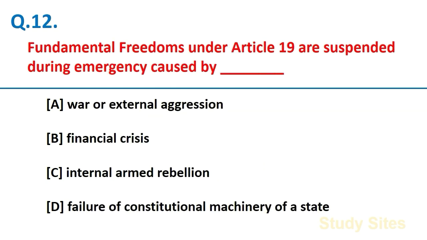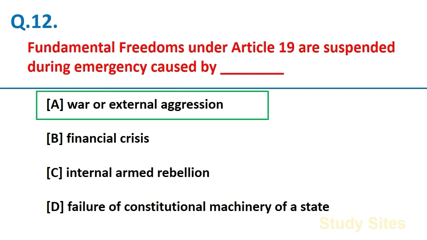Fundamental freedoms under Article 19 are suspended during emergency caused by war or external aggression.